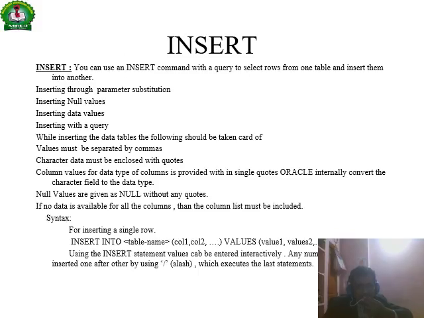DML commands: inserting a row. While inserting into the table in Oracle, you use INSERT INTO table name, column values, with the values, right? This is the way you can insert. Insert is entered interactively, and each row is inserted.